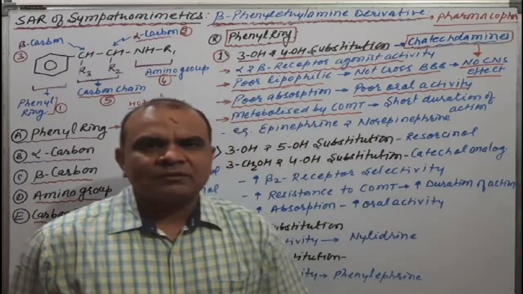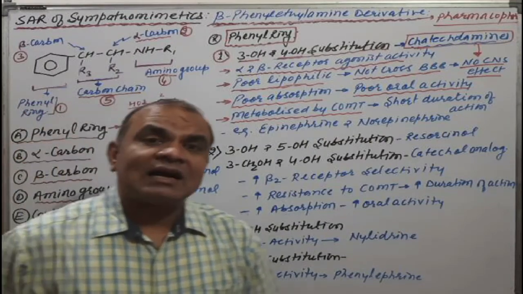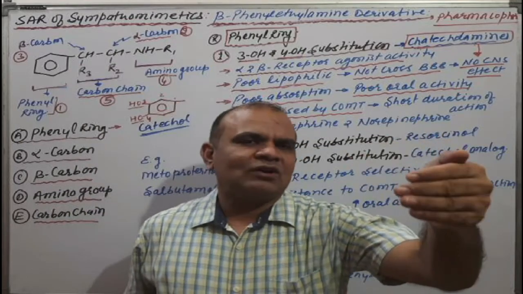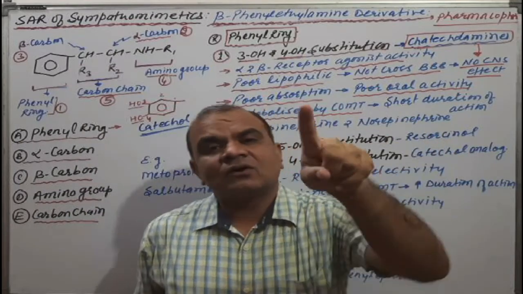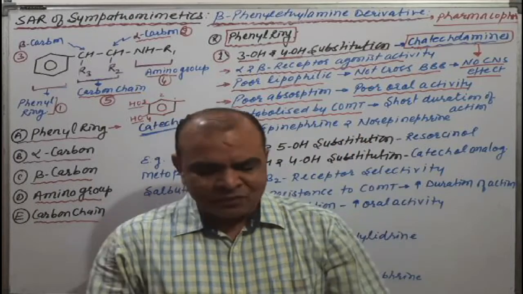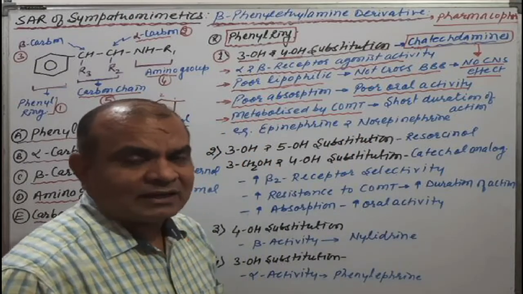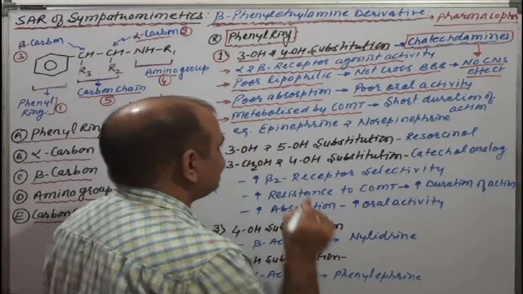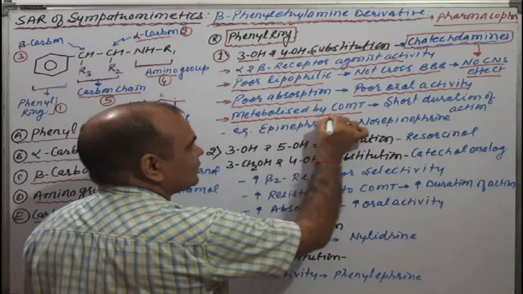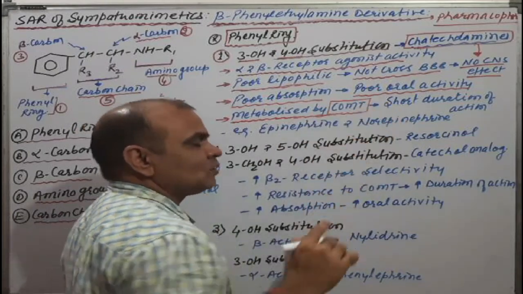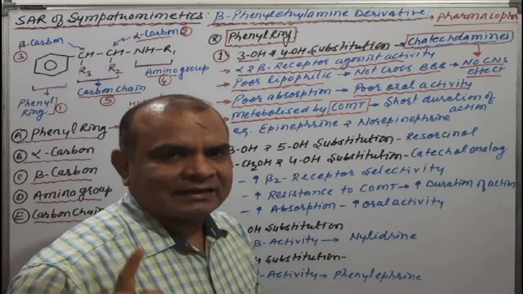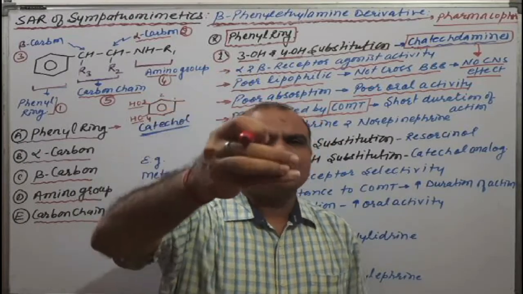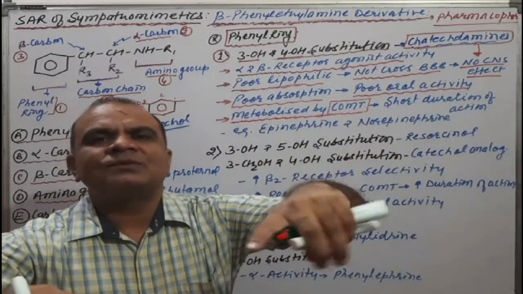Now, next one, these are metabolized by COMT. What is the meaning of COMT? Catechol orthomethyl transferase, as we have discussed in the synthesis and metabolism of catecholamines, where we discussed the metabolism of epinephrine and norepinephrine. These are 100% metabolized by COMT. Again I am repeating, COMT means catechol orthomethyl transferase. This enzyme will transfer a methyl group onto the hydroxy group of catechol.